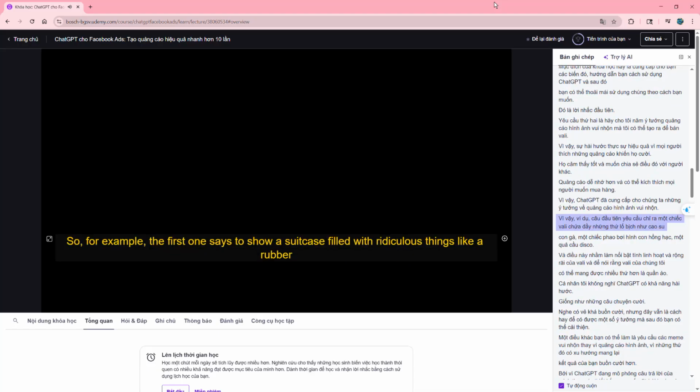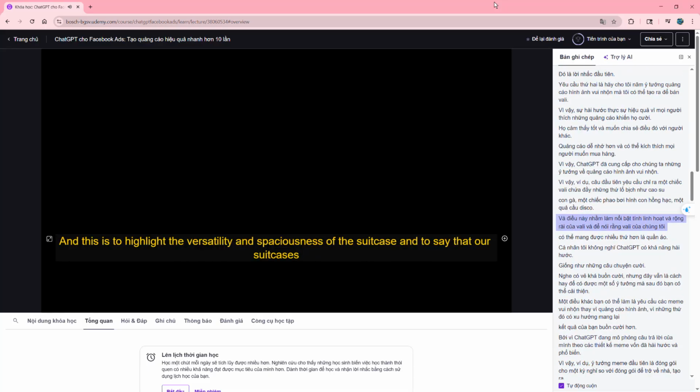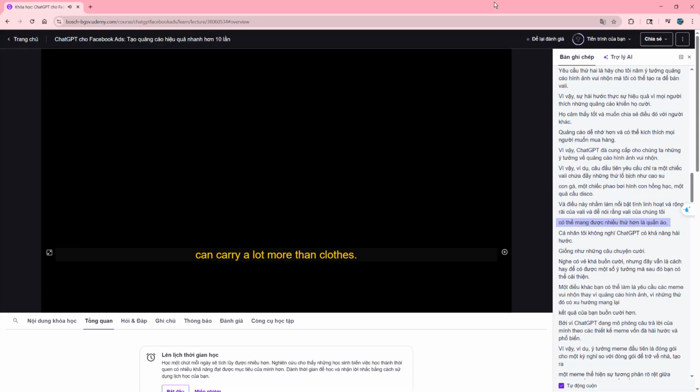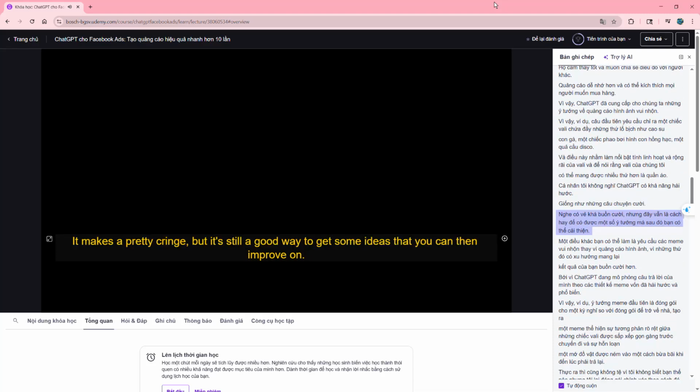So for example, the first one says to show a suitcase filled with ridiculous things like a rubber chicken, a flamingo pool float, a disco ball, and this is to highlight the versatility and spaciousness of the suitcase, and to say that our suitcases can carry a lot more than clothes. Personally, I don't think ChatGPT is great at humor. Like, the jokes it makes are pretty cringe, but it's still a good way to get some ideas that you can then improve on.